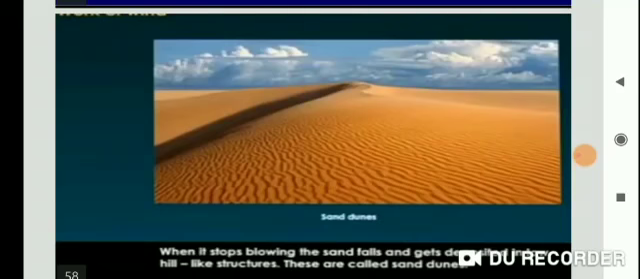Okay. When the wind blows, it lifts and transports sand from one place to another, and when it stops blowing, the sand falls and gets deposited in low hill-like structures. These are called sand dunes.